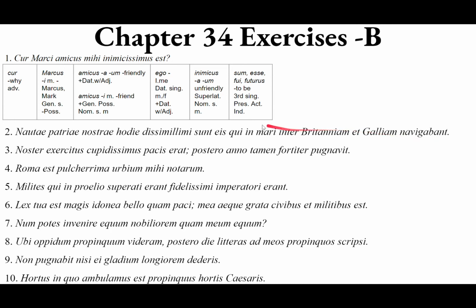So who are these guys? They are those who were sailing in the sea between Britain and Gaul. And the sailors of our country today, nowadays, are very dissimilar to those who were sailing in the sea between Britain and Gaul once upon a time. Navigabant, who used to sail, imperfect tense.